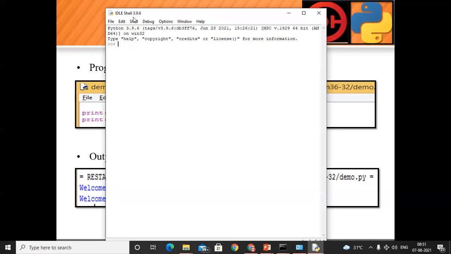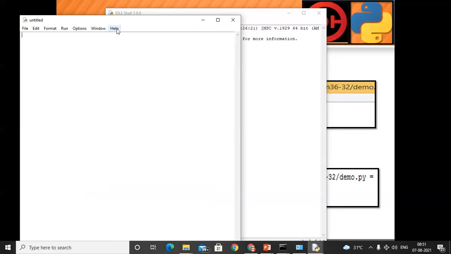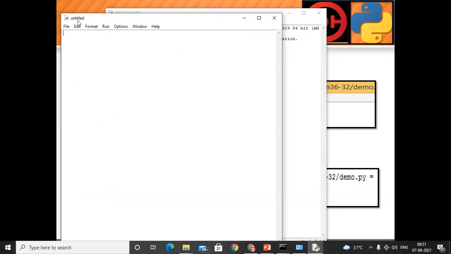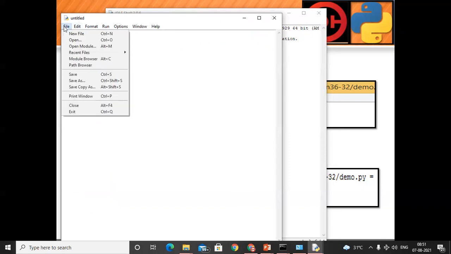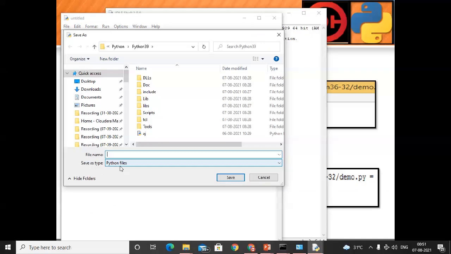So here the IDLE shell is there. Click on File, click on New File. Okay. So here we have an untitled file. Here we have the name untitled. First of all, we'll save that. So save it. Okay. So here at the bottom we have Python files. It will be saved in a folder called Python 39. So I will show you. I will save this program as first.py. So automatically the extension will be selected as .py.